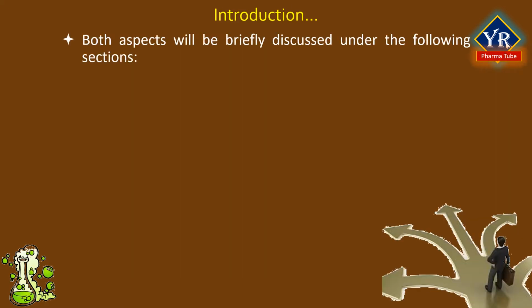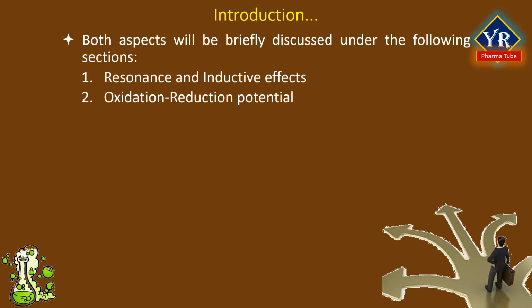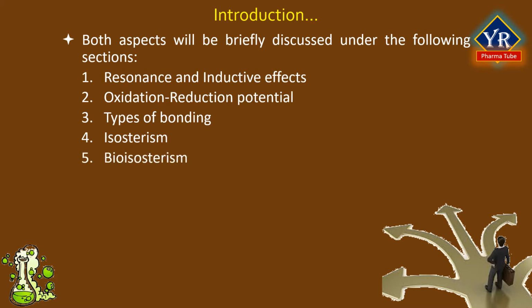Both these qualitative and quantitative aspects based on the chemical structures of the drug molecules will be discussed under the following sections. Number 1, resonance and inductive effects. Number 2, oxidation reduction potential. Number 3, types of bonds or types of bonding. Number 4, isosterism. And number 5, bioisosterism.